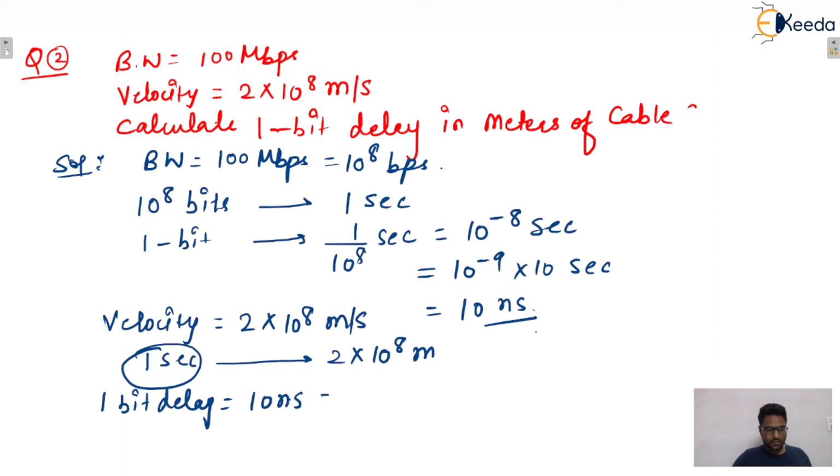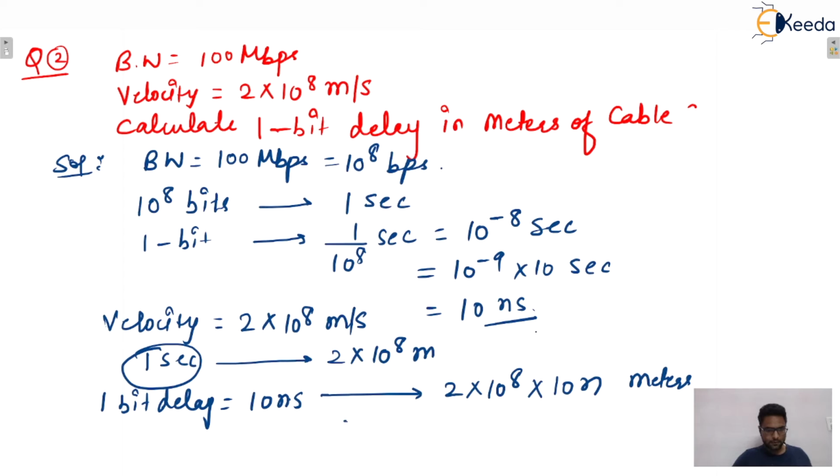Our task is to find how many meters data can traverse in 10 nanoseconds. So in 1 bit delay, that is 10 nanoseconds, data can traverse up to 2 into 10 raised to power 8 into 10 nano meters. Can we say that or not?